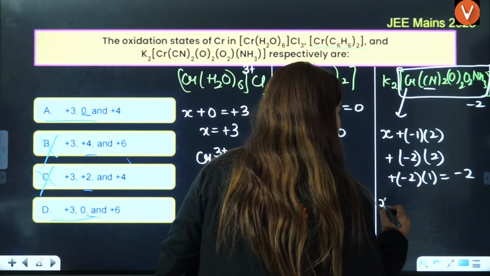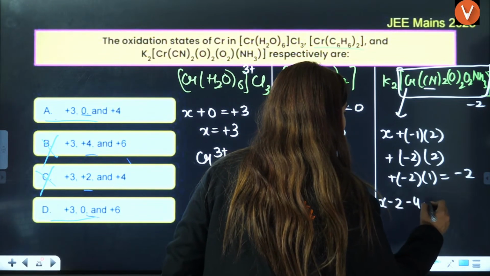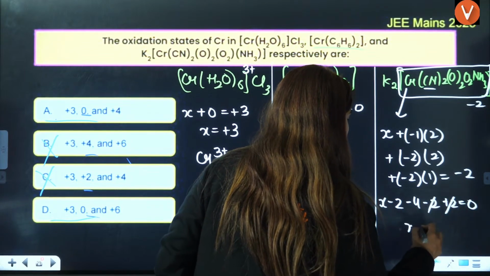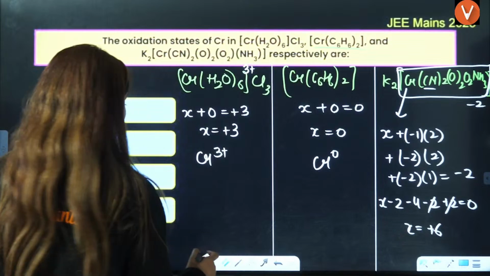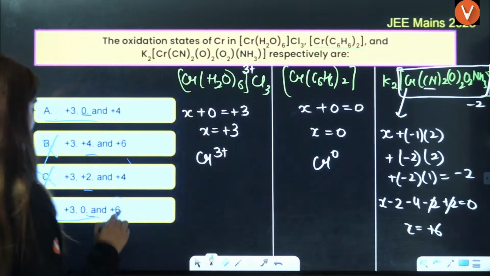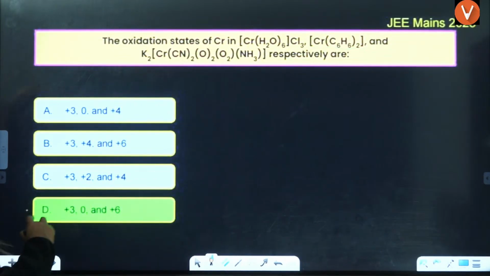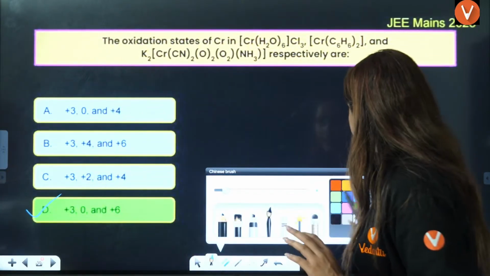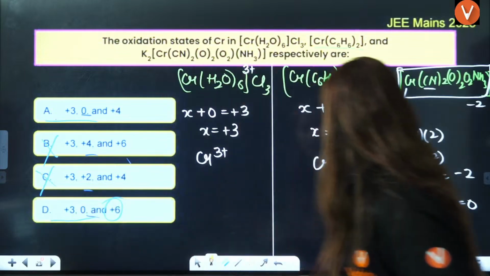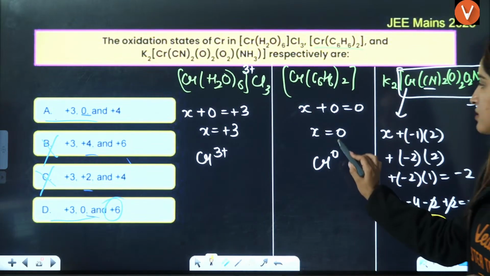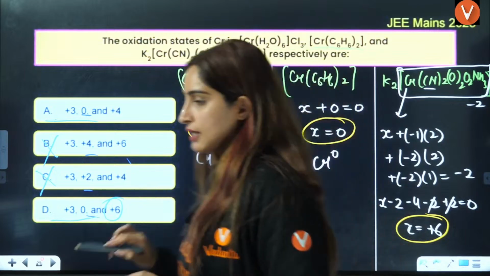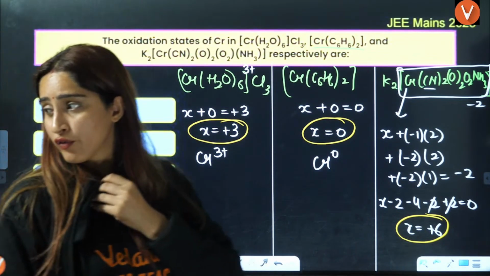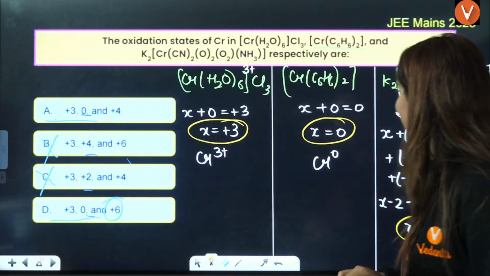So it will be X - 2 - 4 - 2 + 2 = 0. And the answer is going to be X is equal to +6. So the answer will be +6, that is D is the correct answer. Okay, answer is going to be D is the correct answer. Got it or not? So this is turning out to be +6, this is 0 and this is +3. Is that clear to everybody? Oh, you forgot K2.